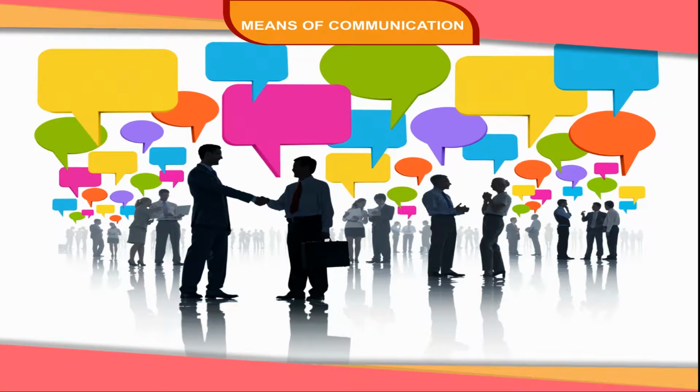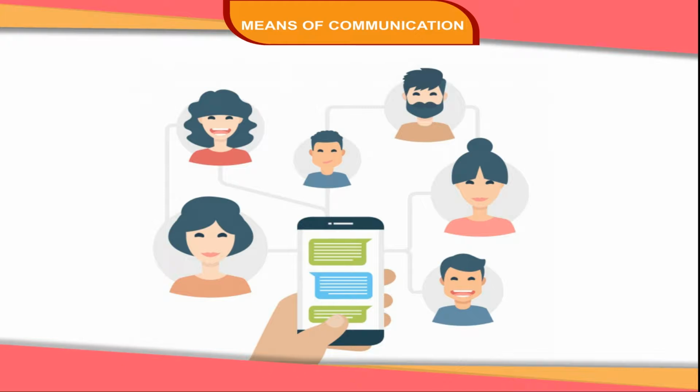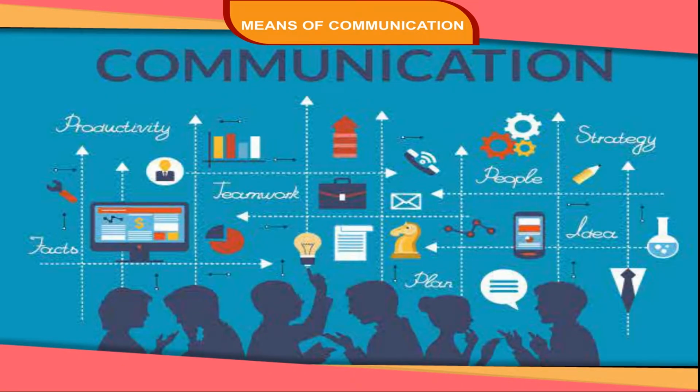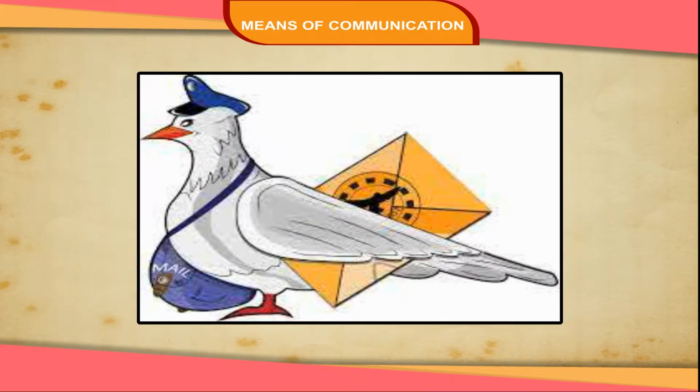We live in a society. To maintain our social contact, we send and receive messages. The process by which we receive and send messages is called communication. Long ago, people sent messages through trained pigeons or messengers. The messengers used to go on foot or on animals.